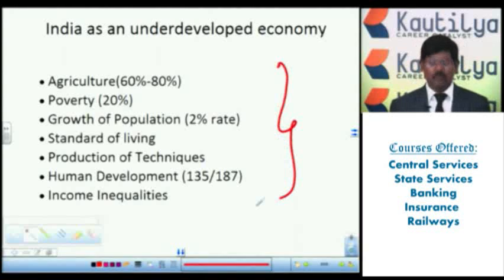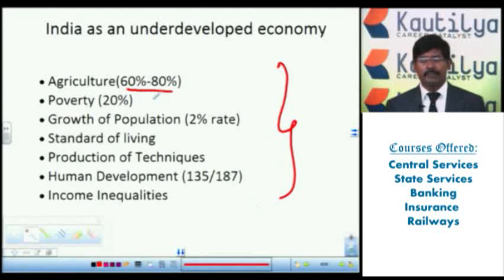If you observe agriculture, 60 to 70% of the Indian population depends on agriculture, post-independence and even pre-independence. Here, 60 to 80% of the Indian population depends on the agriculture sector.